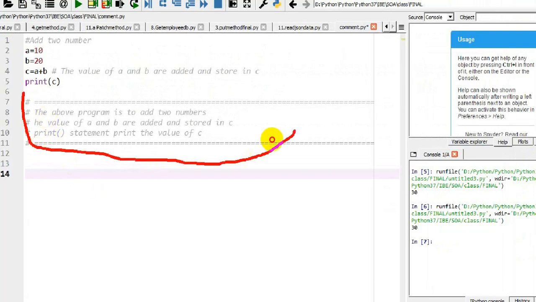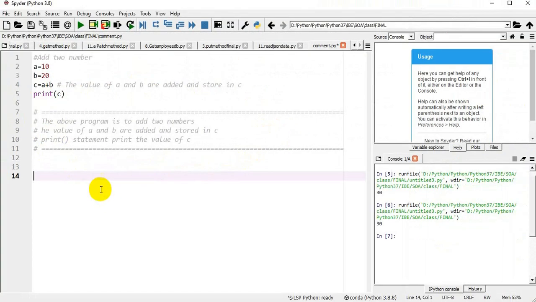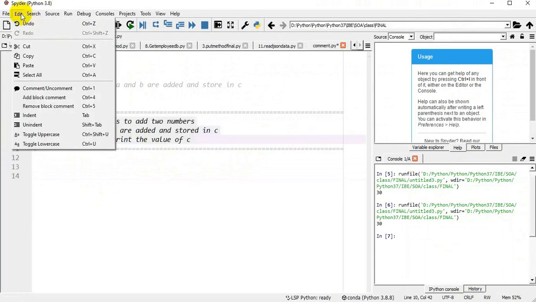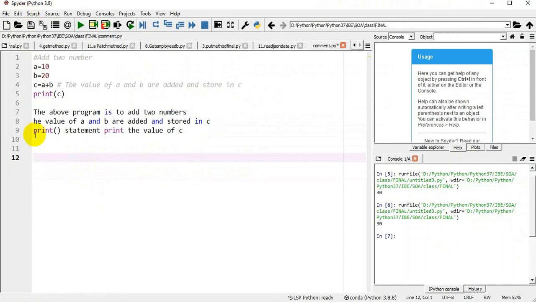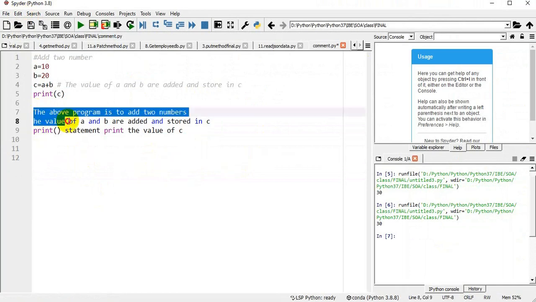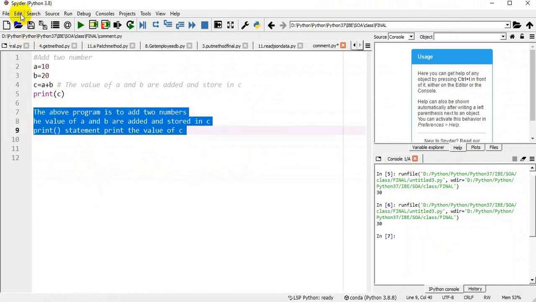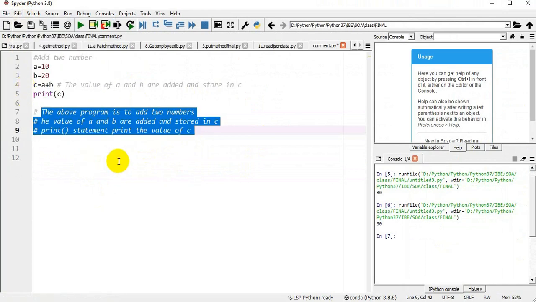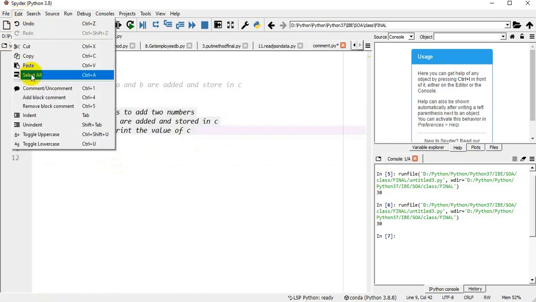Now it is removed. Another time, I'm selecting three lines, going to Edit, and choosing comment. In this case also, the three lines will be individually commented. So this is the option for comment and uncomment in Python.